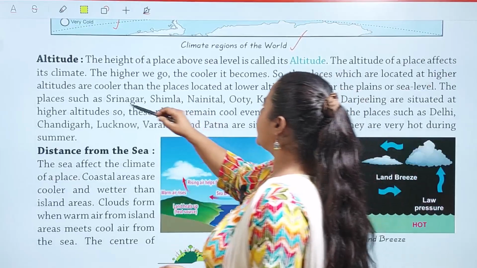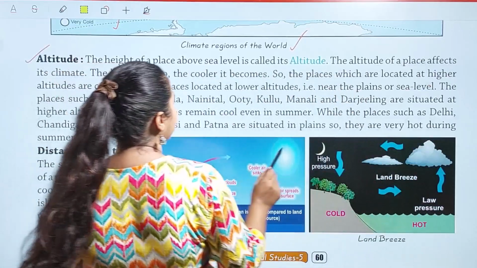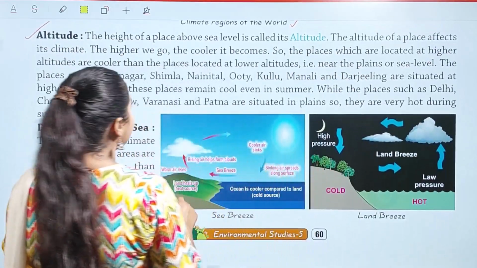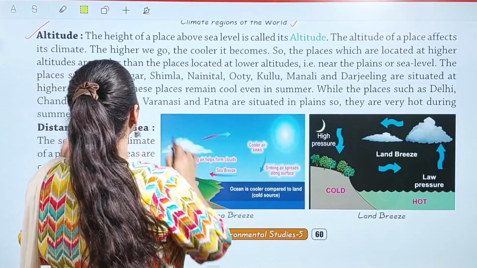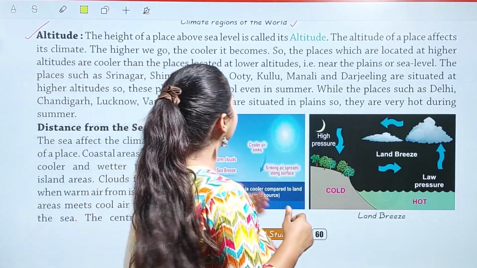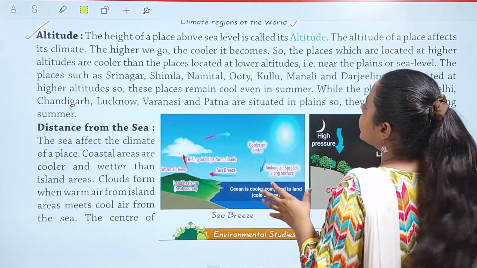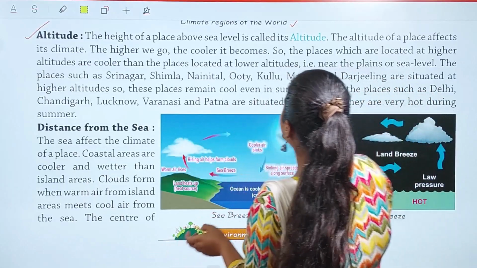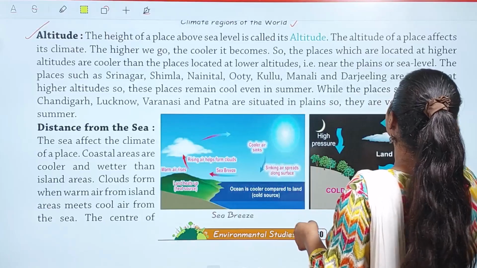Altitude: the height of a place above sea level, उसे altitude कहते हैं. And the altitude of a place affects its climate. Altitude भी बच्चों affect करता है climate को. The higher we go, the cooler it becomes. So the places which are located at higher altitude are cooler than the places located at lower altitude, that is, near the plain or sea level.